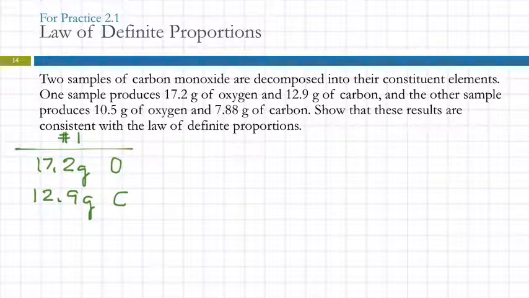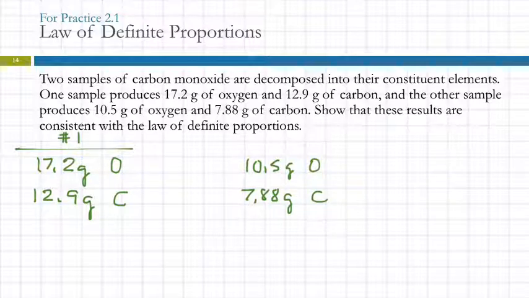The other sample produces 10.5 grams of oxygen and 7.88 grams of carbon. Show that these results are consistent with the law of definite proportions. The law of definite proportions says that the ratio of the masses in a compound is always the same.